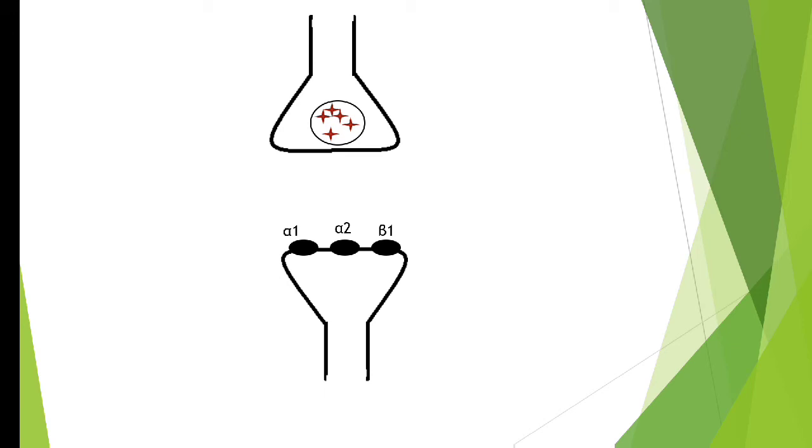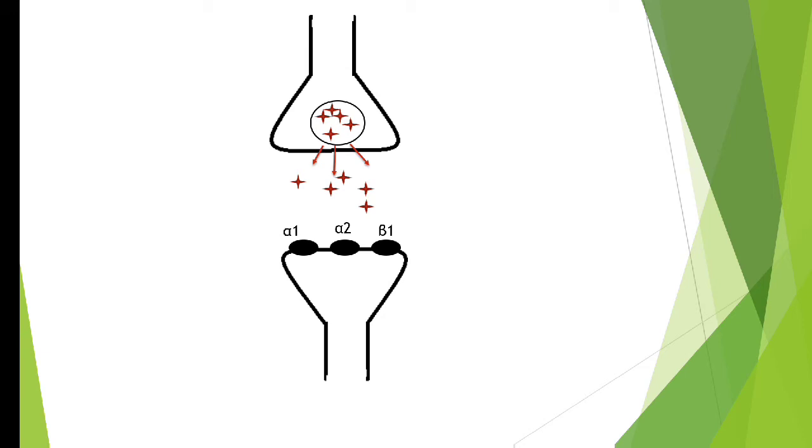These receptors are all present post-junctionally or post-synaptically, which means present after the synapse. Normally, what you expect is that some kind of action potential occurs, because of which the presynaptic neuron gets activated and releases the neurotransmitters, and these released neurotransmitters interact with the receptors, alpha 1, alpha 2 and beta 1, and actions are produced. This is the normal thing, you know.